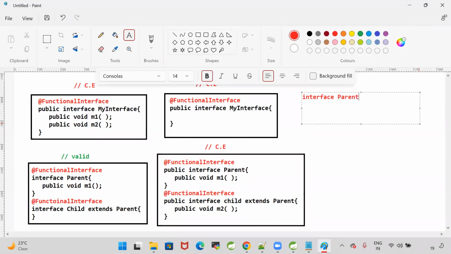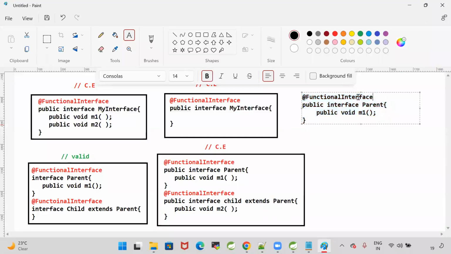Interface parent, functional interface. Public interface parent. I'm taking a functional interface. In the functional interface, I'm writing public void m1.